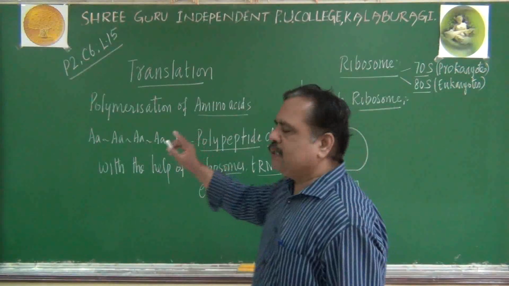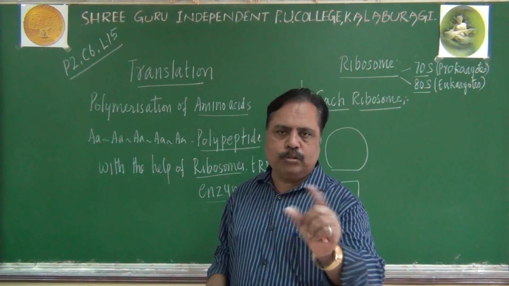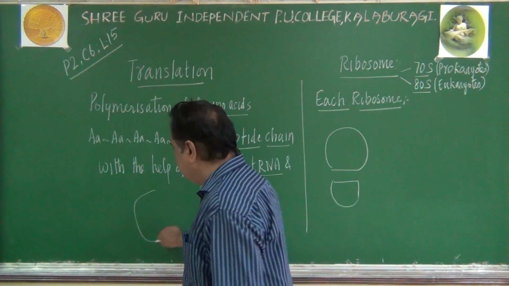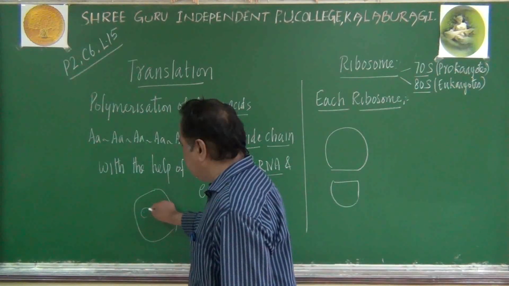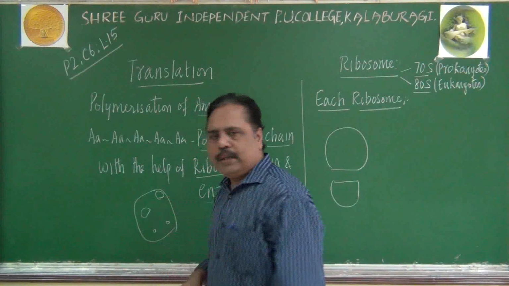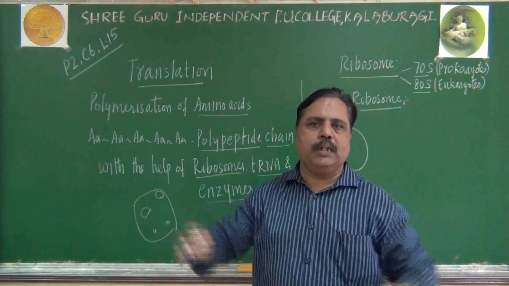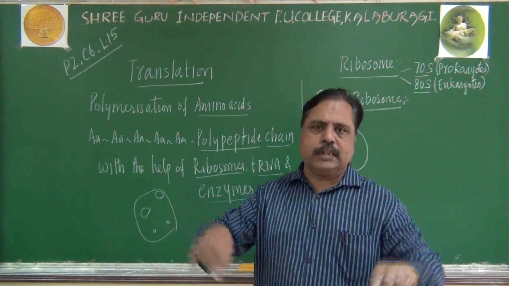When the cell is not undergoing translation, when the cell is not producing any protein, remember, the larger and smaller subunits will occur independently here and there. They do not always remain together. They will be independently suspended in the cytoplasm.